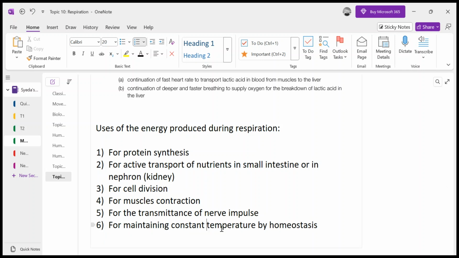There are other processes as well, for production of hormones and all, on which energy is needed. So energy is needed for everything. And this energy is produced by respiration.